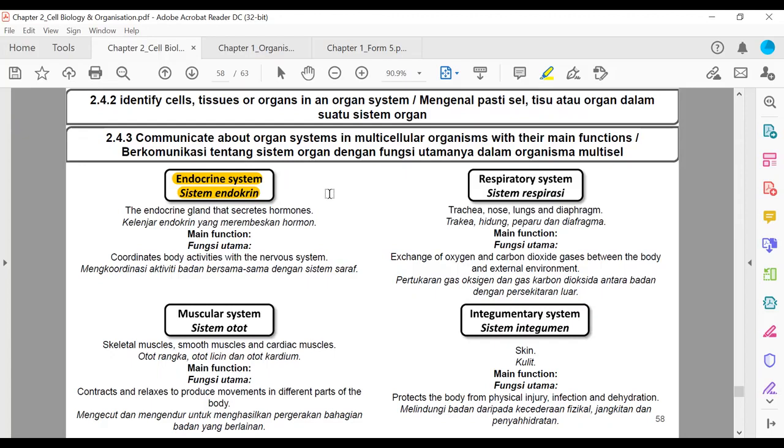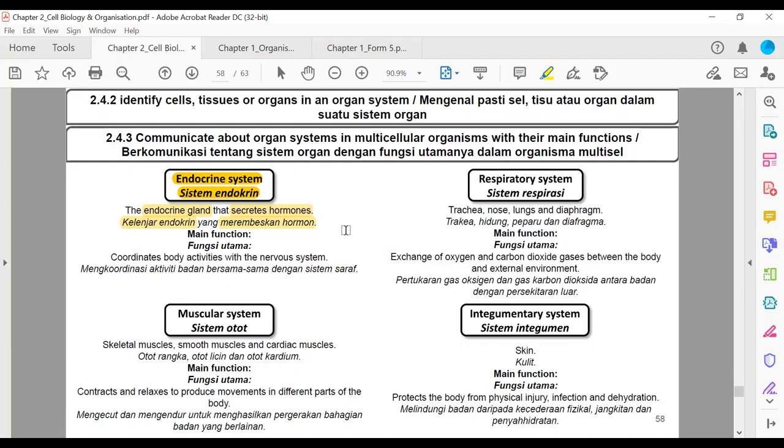Sistem yang menghasilkan hormon. The endocrine gland that secretes hormones. Kelenjar endokrin yang merembeskan hormon. So the organs that produce hormones are known as endocrine glands. We don't call them organs, for your information. Organ-organ yang menghasilkan hormon, kita tak panggil mereka sebagai organ. Kita panggil mereka sebagai kelenjar ataupun gland.